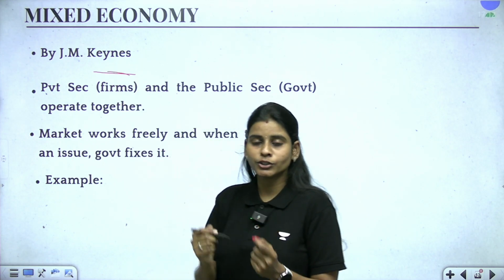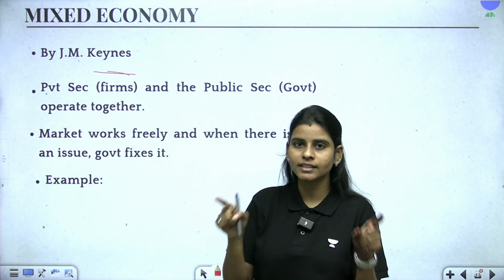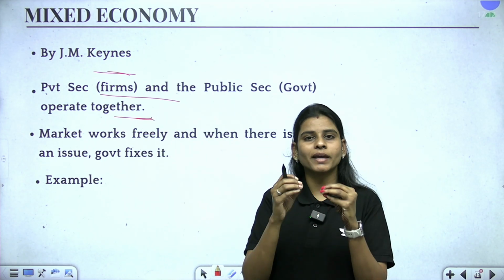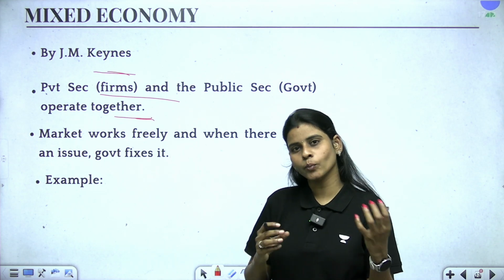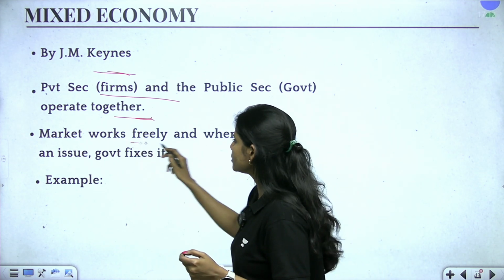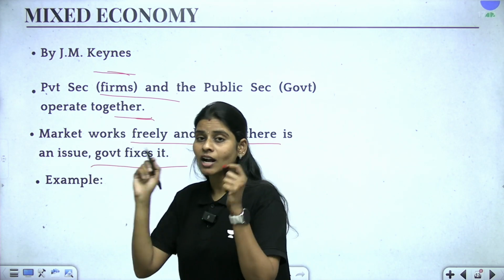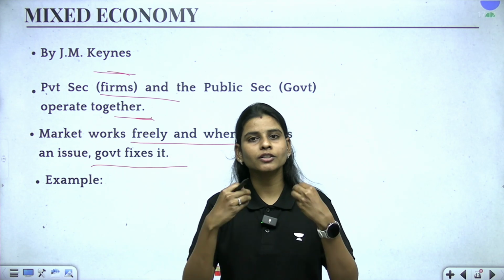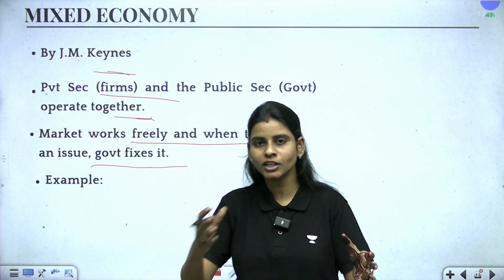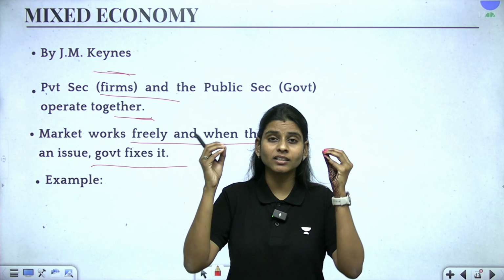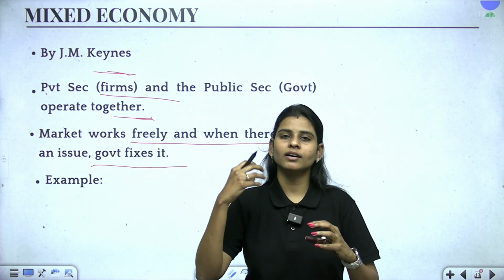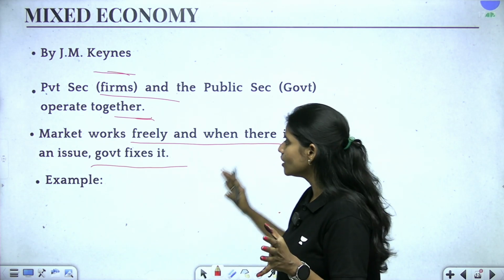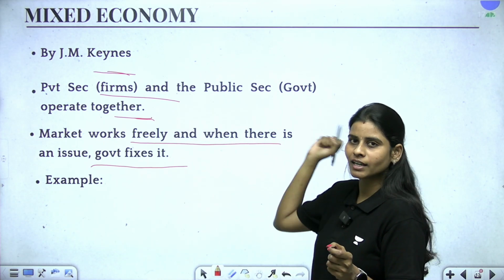Okay, as I told you, here both the private sectors and the government sectors are going to operate together. So market is basically allowed to operate freely, and whenever there is an issue, the government is going to come and fix it. So the government is going to basically decide what type of resources have to be allocated to which particular sector, and what should be the amount of reservation that can be granted to the privates to operate in any particular sector. So all these type of decisions will be taken by the government.